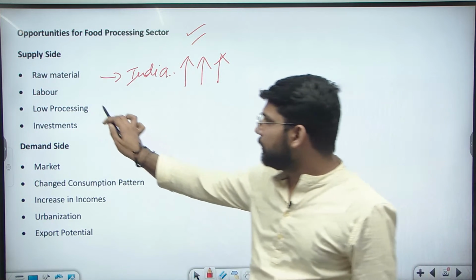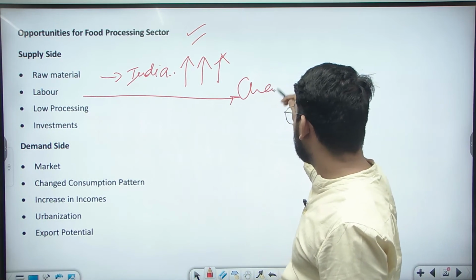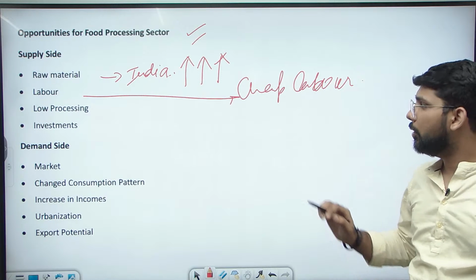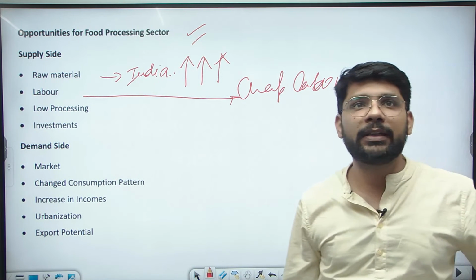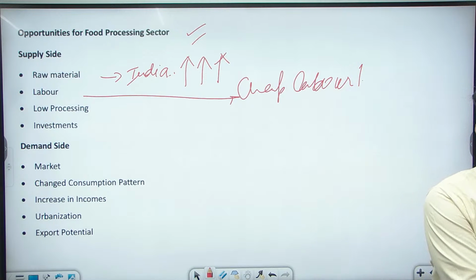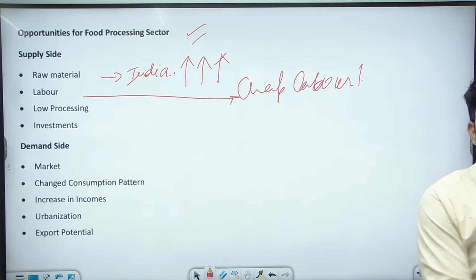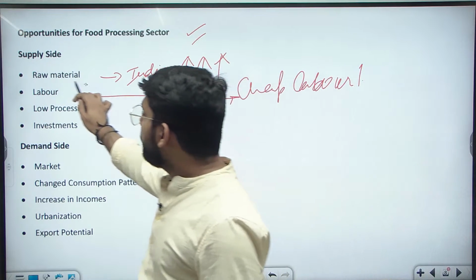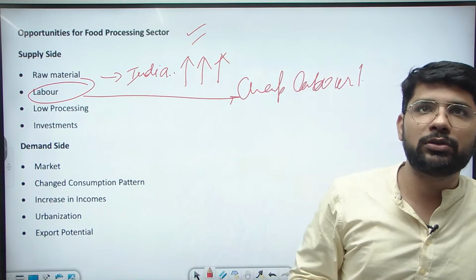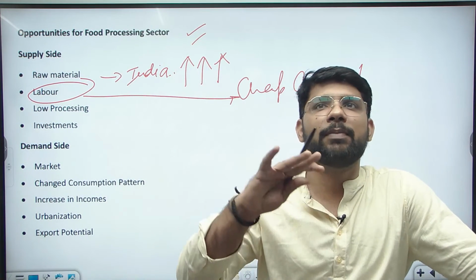Then in the case of labor, the cheap labor in the country can also help. It's a very good opportunity for the country. Cheap labor is present in the country, which can help the food processing sector. So we can say labor is easily available, and skilled labor related to food processing is also available, and the labor is cheap.